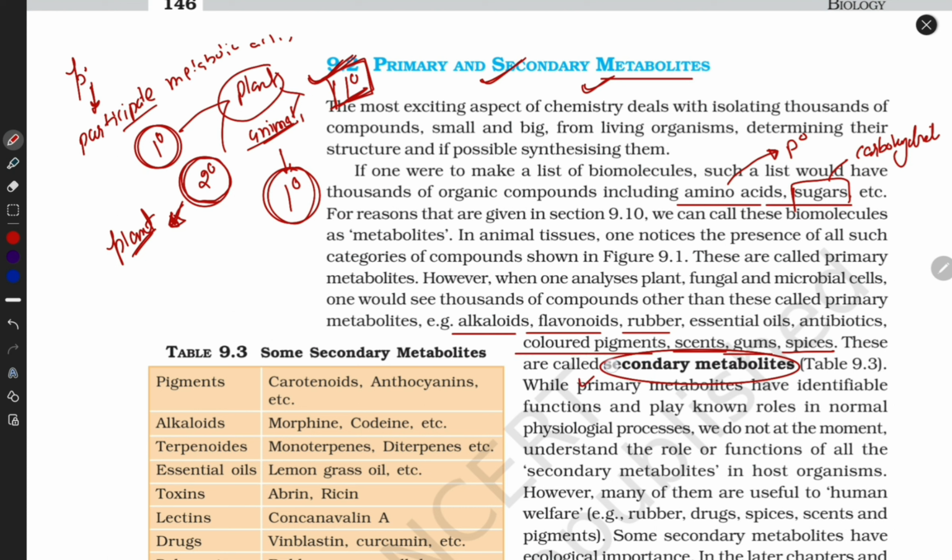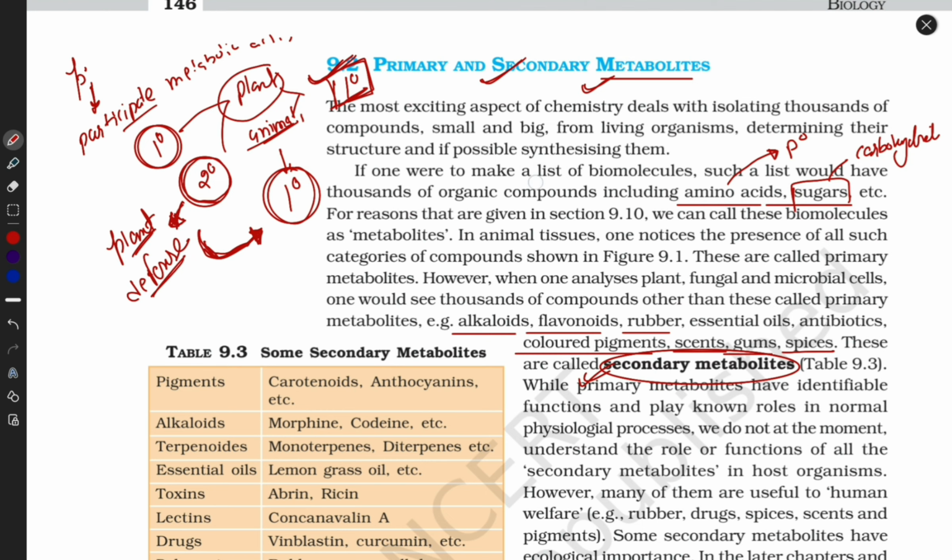They are not useful for the plant, but human beings can use the whole thing. Sometimes plants use secondary metabolites in their defense system. Otherwise they don't use them. They are extra, so human beings can use the secondary metabolites formed by plants.